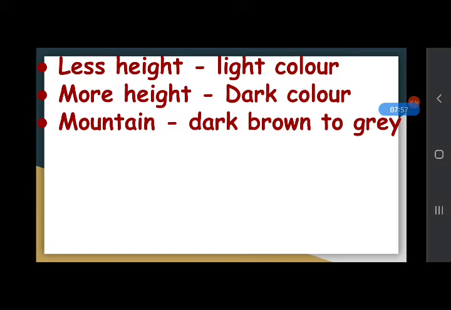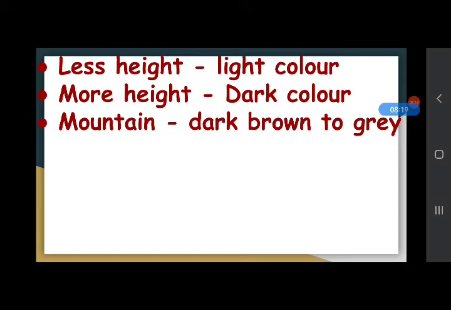Colors are used to show the height of a place on a physical map. We can easily identify with the help of different colors. Different colors are given on a map to identify different physical features.